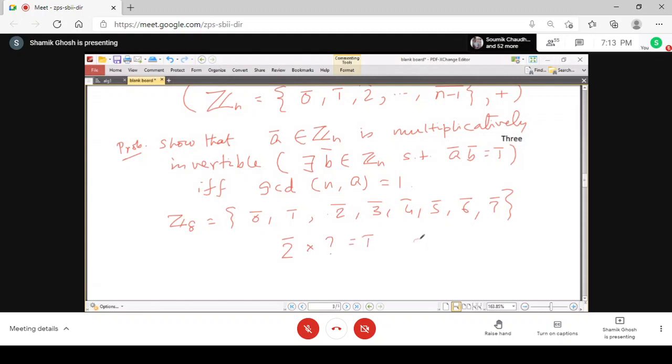But if you take 3, which is relatively prime to 8, then you see that you will get the inverse of 3.